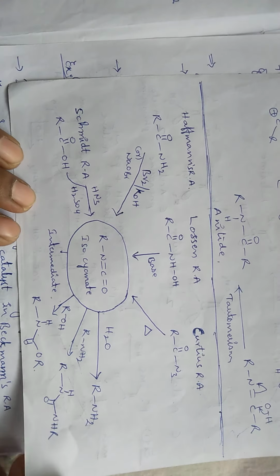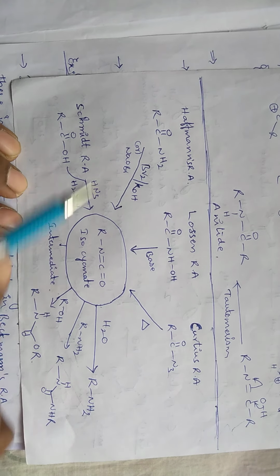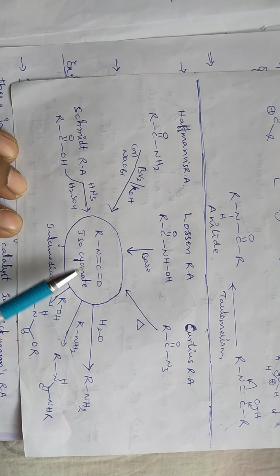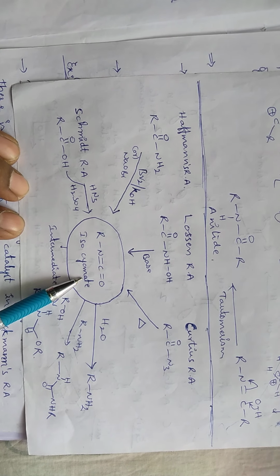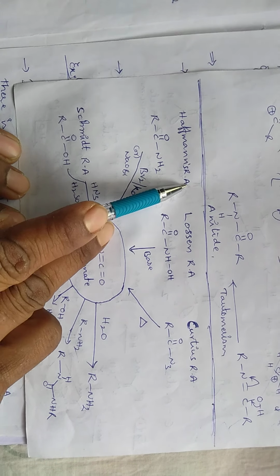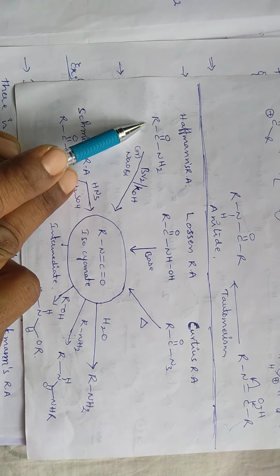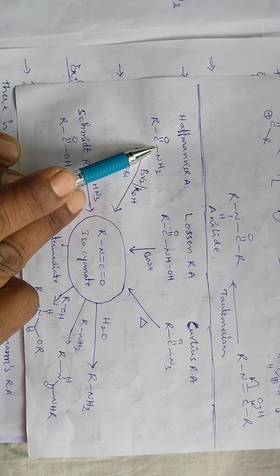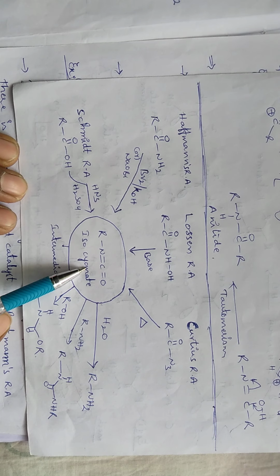Generally, this is common for all the reactions involving electron deficient nitrogen. Here Hofmann rearrangement reaction, generally in all Hofmann rearrangement reactions, the amides are converted into isocyanate.